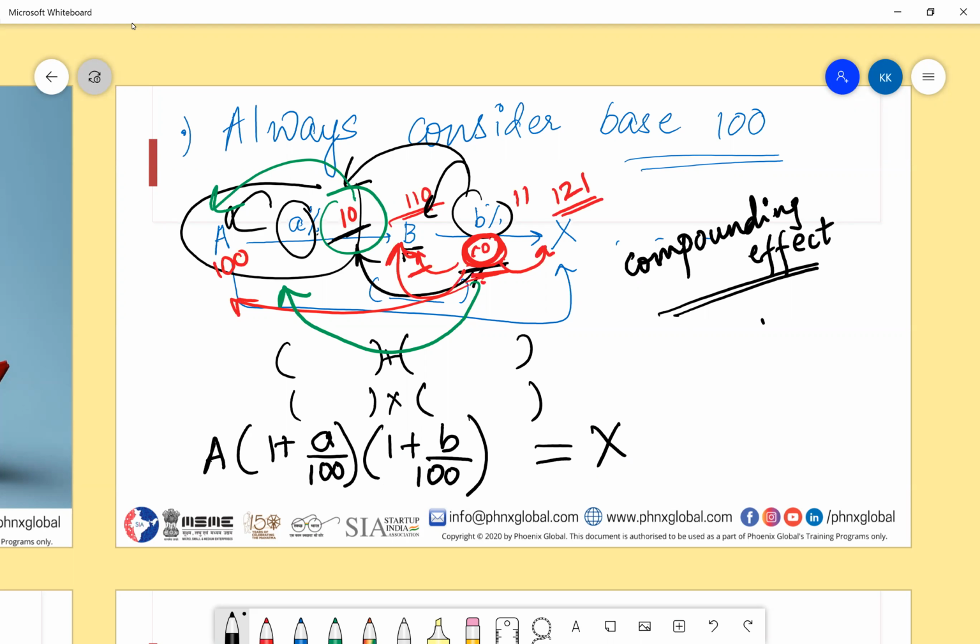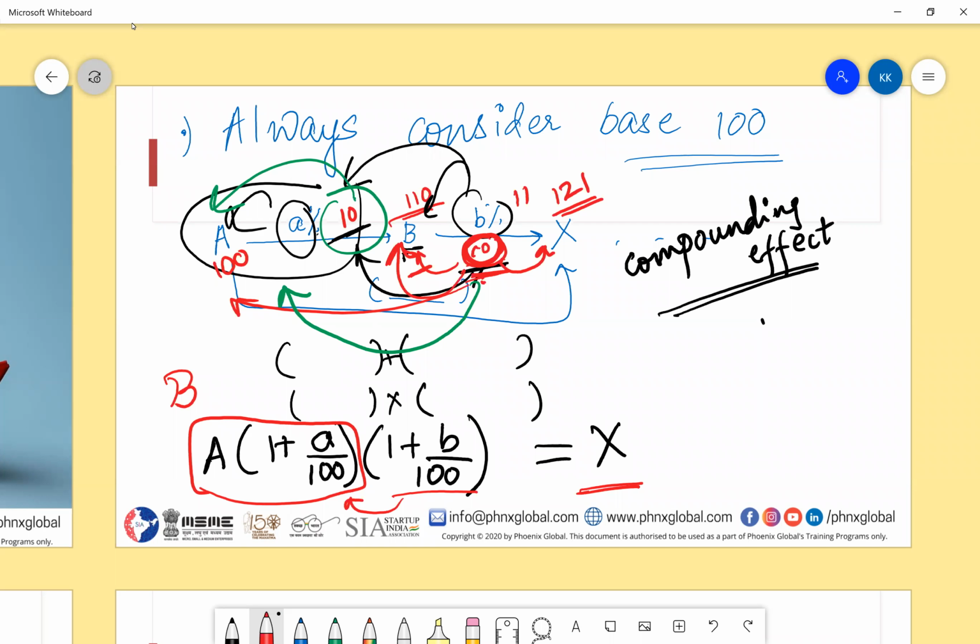This is how I will calculate the increment by just the first transaction. Now, whatever you are getting is nothing but capital B. Now I'm increasing this by capital P to get X.